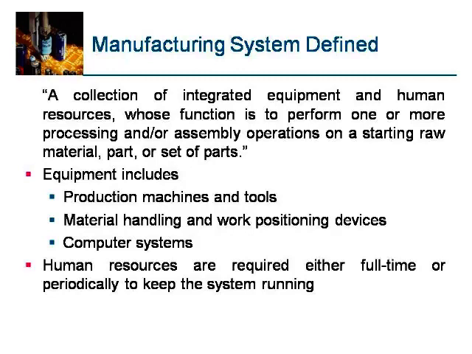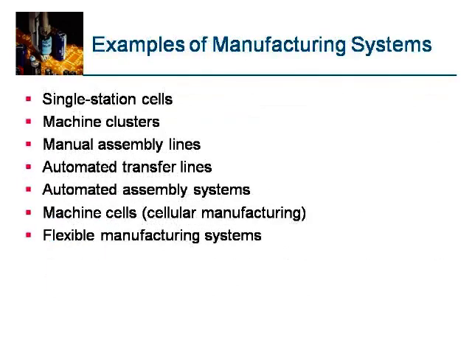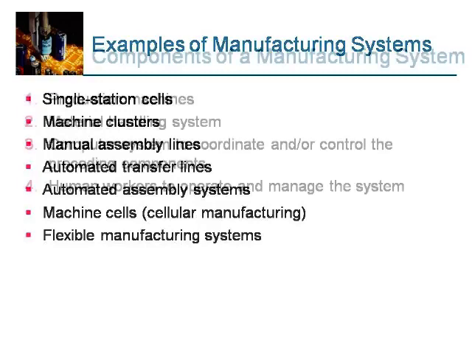Human resources include either full-time or part-time, or periodically, human operators to keep the system running. Examples of manufacturing systems: a manufacturing system can be a single station cell, machine clusters, manual assembly lines, automated transfer lines, automated assembly systems, machine cells, or flexible manufacturing systems.